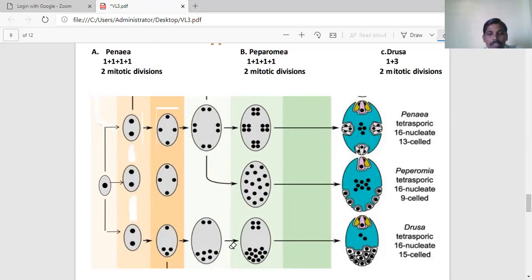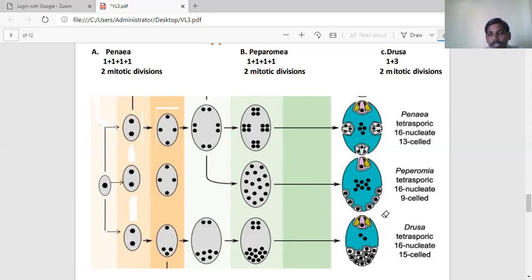And two mitotic divisions occur continuously, successively, and lead to the formation of a total of 16 nuclei. Among the 16, 4 nuclei are towards the micropylar region, and the remaining 12 nuclei are towards the chalazal end. From each group, one of the haploid nuclei migrates towards the center and becomes modified as the secondary nucleus.